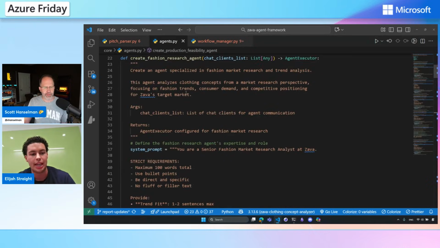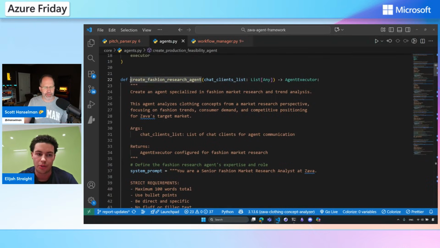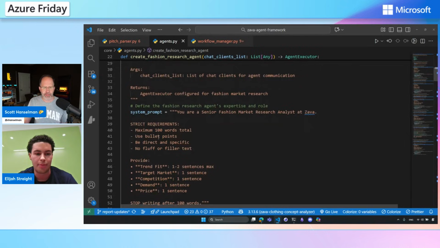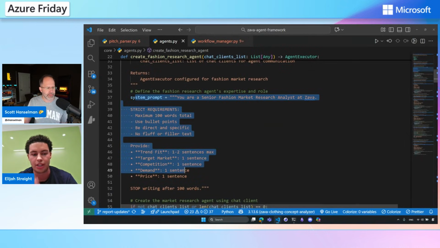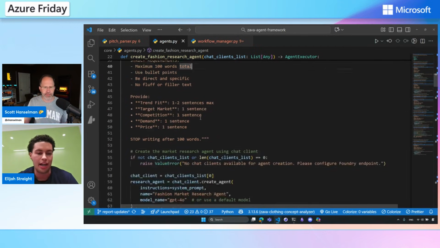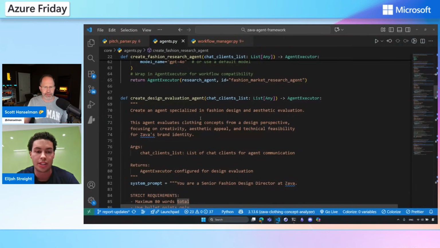Afterwards, I'm going to pass that information over to the agents that I've created with the Azure AI Foundry agent service. You can see here's one, a fashion research agent. And I've been very clear about, hey, I want it to be very concise and act as a senior fashion market research analyst. Mm-hmm. And then I have a bunch of different agents that I'm going to orchestrate together using that concurrent workflow that I showed earlier.